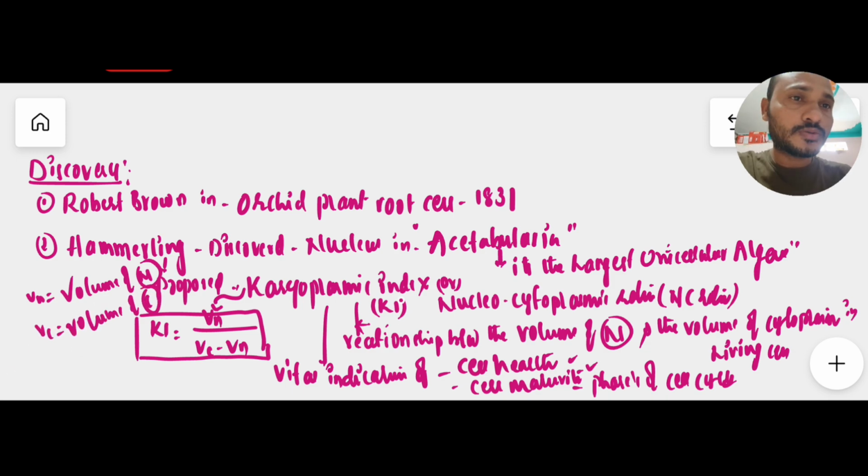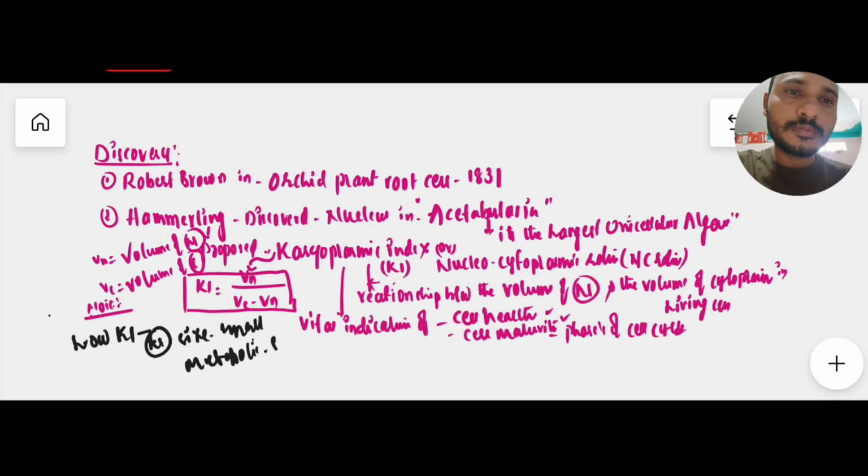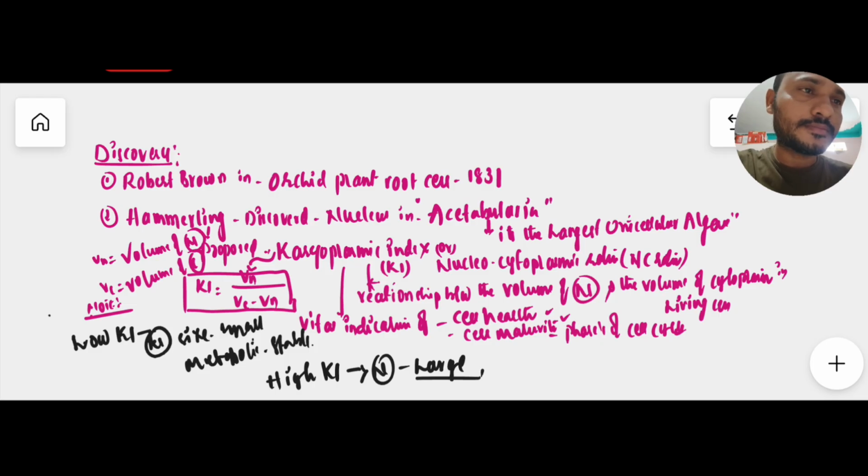A very important note here: if low KI, it indicates the nucleus size is small and the cell becomes stable. If high KI, high karyoplasmic index, it indicates the nucleus becomes large and the cell becomes metabolically unstable. So if the index is low or high, it indicates different aspects. Low KI indicates a small nucleus and metabolically stable cell, and high KI indicates a large nucleus and a metabolically unstable cell.